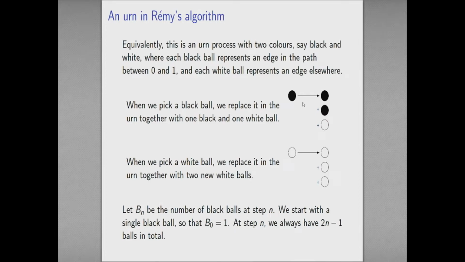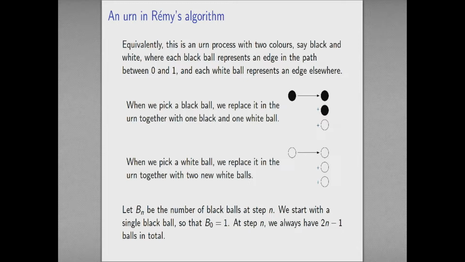So equivalently, what I'm looking at is actually an urn process. Let's imagine we've got black balls and white balls. Black balls are going to represent edges in the path that I'm interested in between 0 and 1, and white balls are going to represent edges somewhere else in the tree that I don't care about. If I pick a black ball, so that's equivalent to choosing an edge along the path between 0 and 1 to attach to, then the effect on the length between 0 and 1 is to increase it by 1.